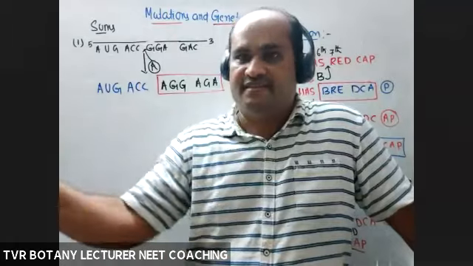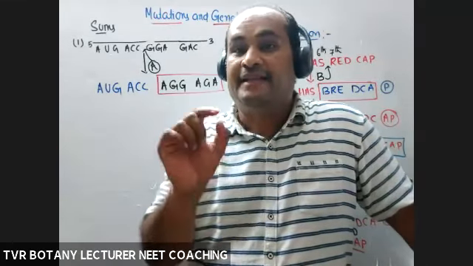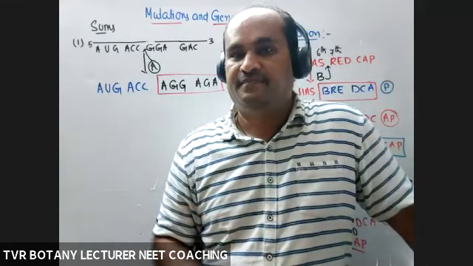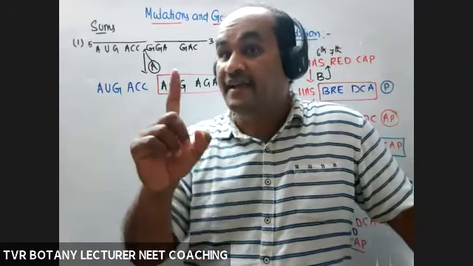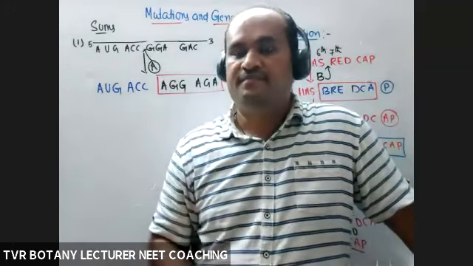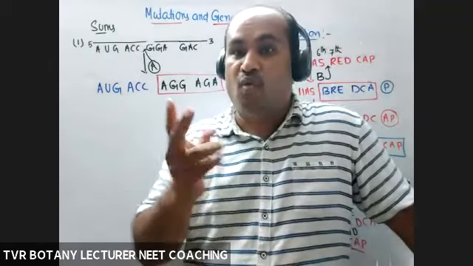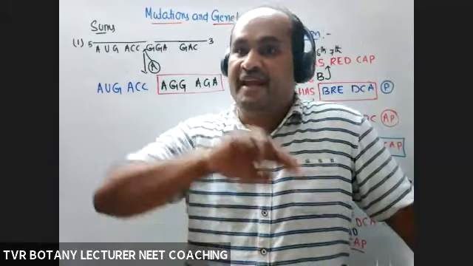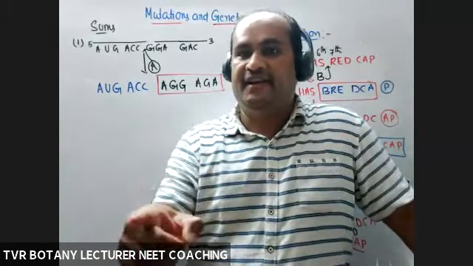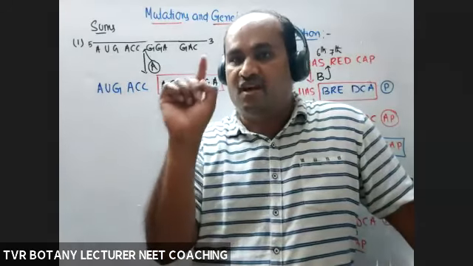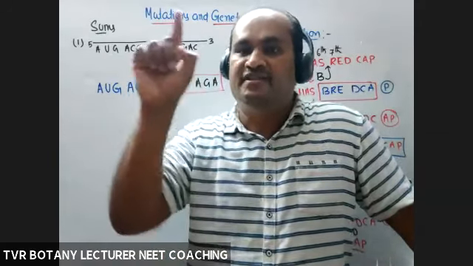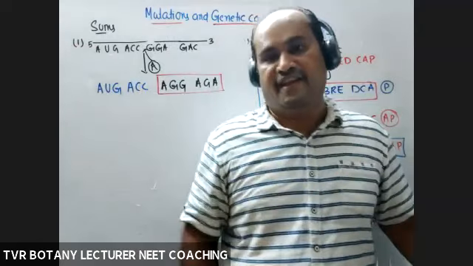From the point of insertion, what about the reading frame? That remains unaltered. It will be altered if 1 nucleotide or only 2 nucleotides are either added or deleted. Definitely from the point of insertion of 1 or 2 nucleotides, there will be a change in the reading frame.